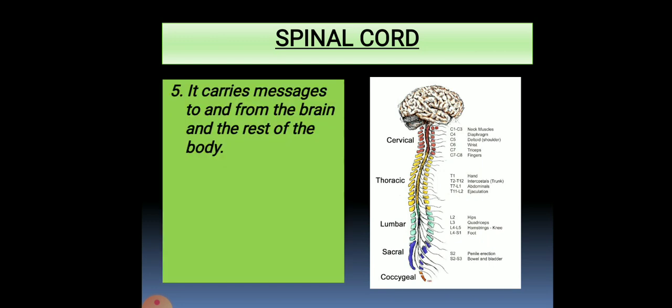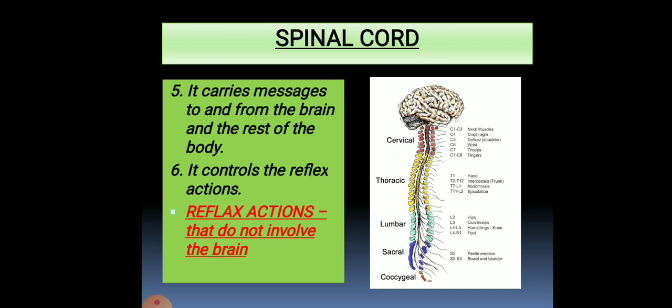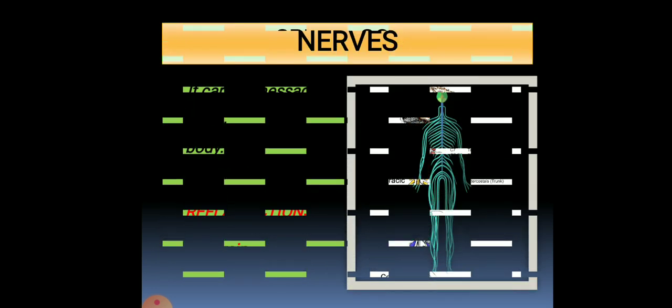It carries messages to and from the brain and the rest of the body. Got it? From where does it carry the message? It carries the message from the brain to the body and from the body to the brain. And it controls the reflex actions also, that I will explain to you in the next slide. So, reflex actions. What are reflex actions? Those that do not involve the brain. Got it? That you will understand in the next video.